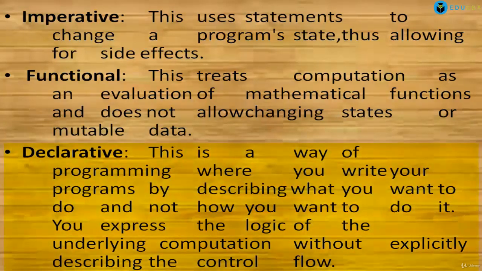Next is declarative. This is a way of programming where you write your programs by describing what you want to do and not how you want to do it. You express the logic of the underlying computation without explicitly describing the control flow. So in that paradigm, you write your program by describing what you want to do and not how you want to do it. So basically we are declaring something in this paradigm.